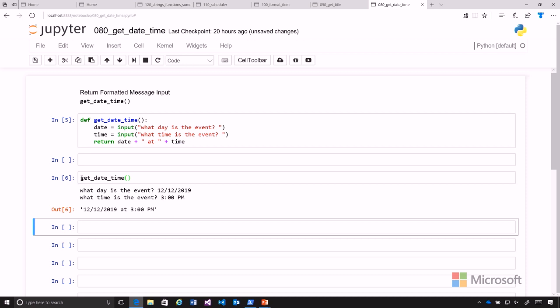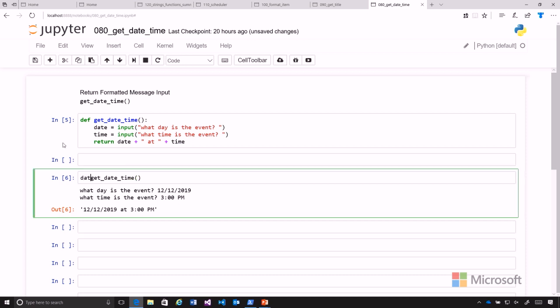Now I could add that into a date-time variable like this, and save that, and then use that later in the function. We'll see how we do that when we start building our larger function.